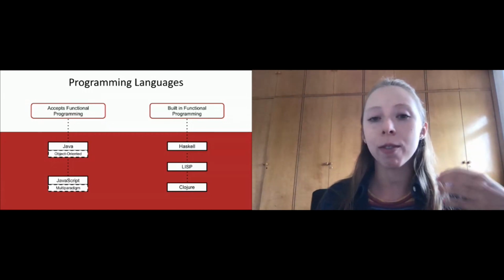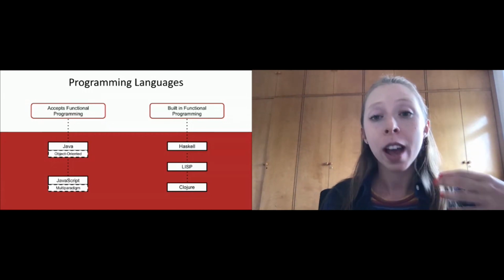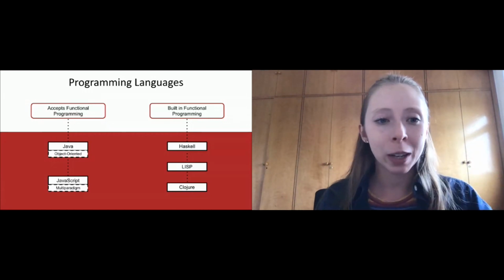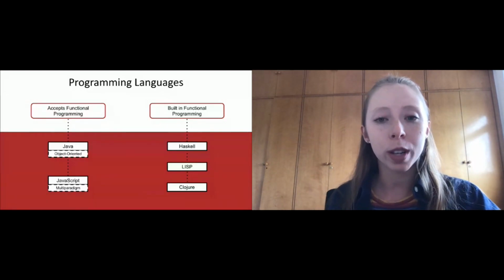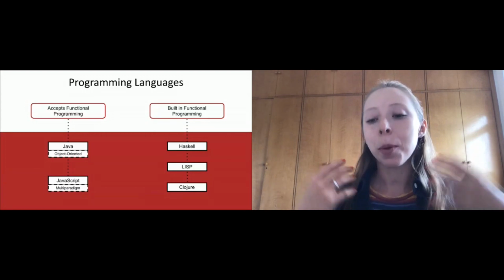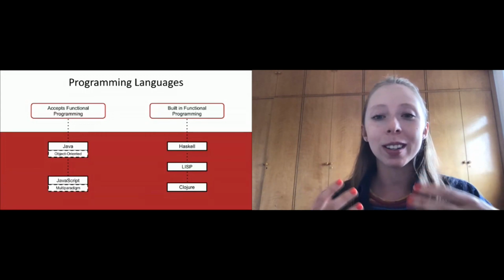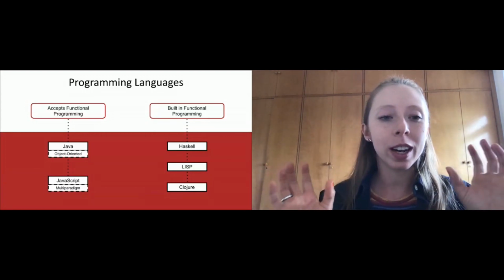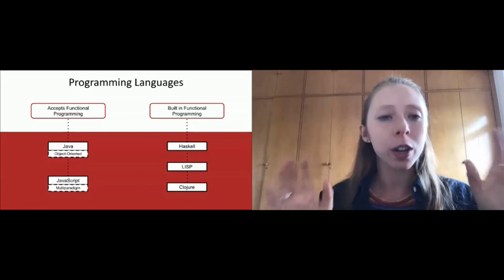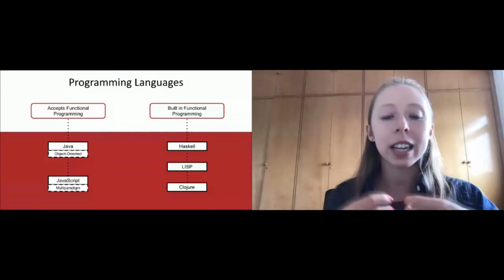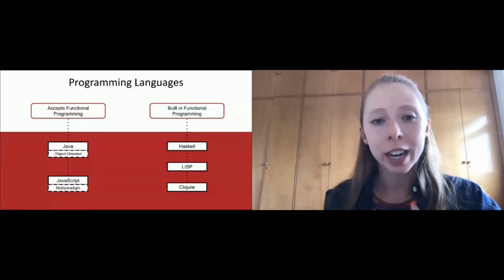And also we have JavaScript, which is a multi-paradigm programming language and also accepts functional programming pretty well. So what I want to say to you is that programming paradigms are not opposites. It's not that if you choose to use one, you cannot use the other. No, you can use them alongside each other and take the best of them for your needs.